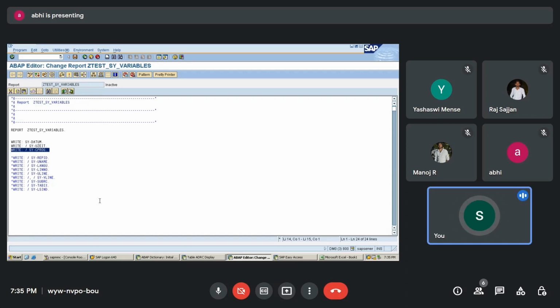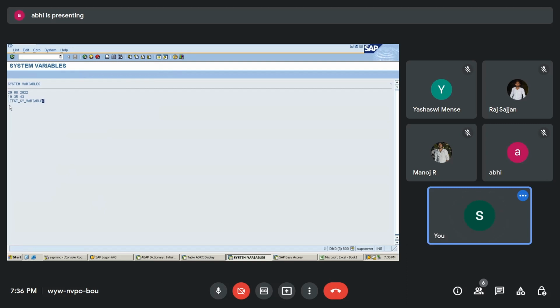So sy-cprog is nothing but the current program name, and you can see over here the program name I have mentioned. That is ztest_sy_variables. This is how it will be printed on the screen. Let's see whether it prints the same thing or not. I'll save this, check this, activate this, and run this. You can see here, it is Z test sy variables. This is my program name, ztest_sy_variables, that it is showing over here.